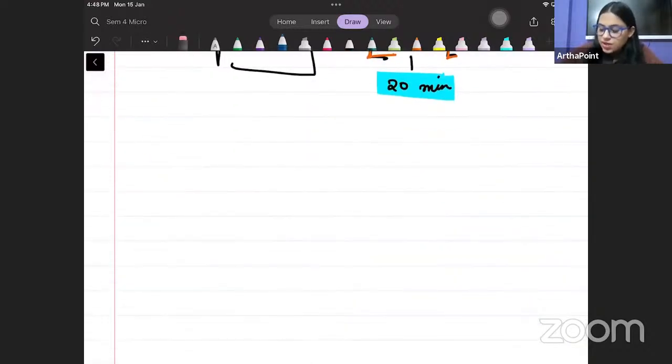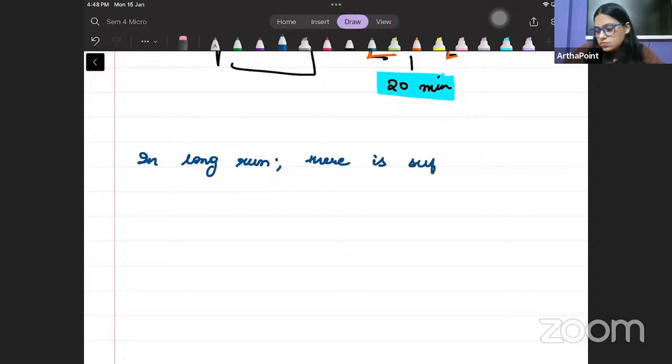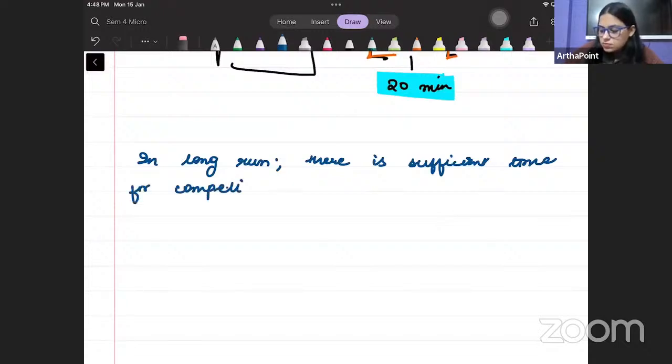So let's write this down. In long run, there is sufficient time for competing firms to enter or exit an industry.